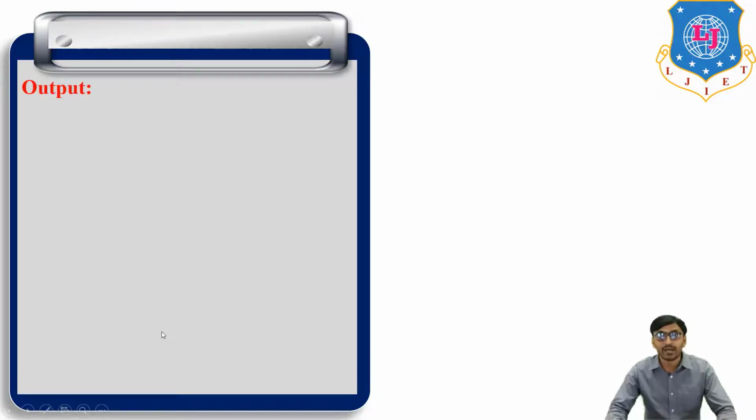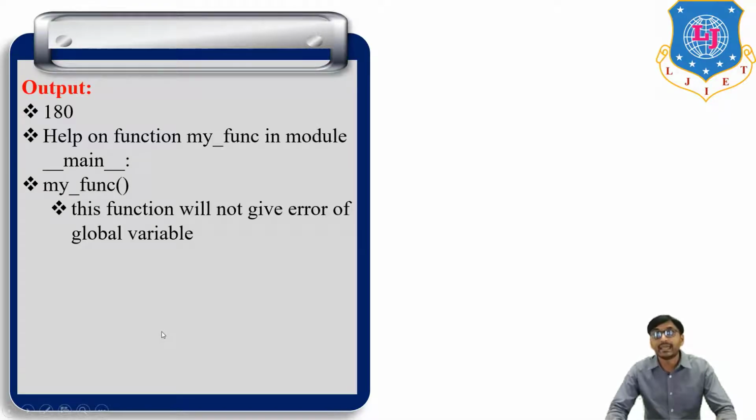If we run this program, the output for print a is 180, and the help function prints this: help on function my_function in module __main__, my_function(), and then the docstring is printed out: this function will not give error of global variable. So with the help function, we print out the docstring of the given function.